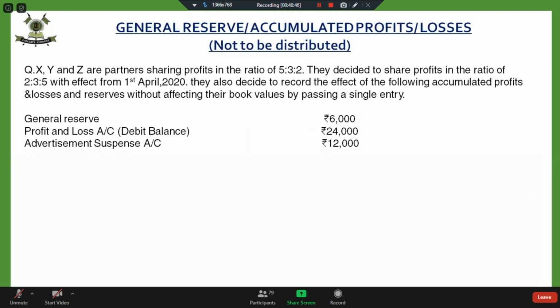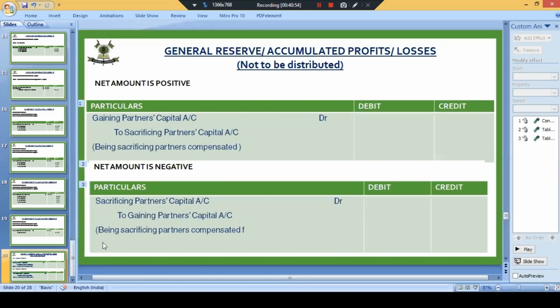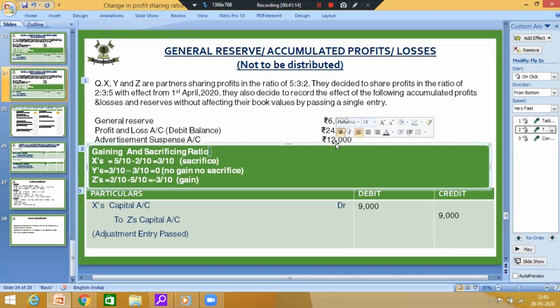Same, the ratio is same. Now I have changed the figures. No, figures have not been changed. Just a minute. I forgot to change. This has not been changed. This was not saved, I think. Wait.